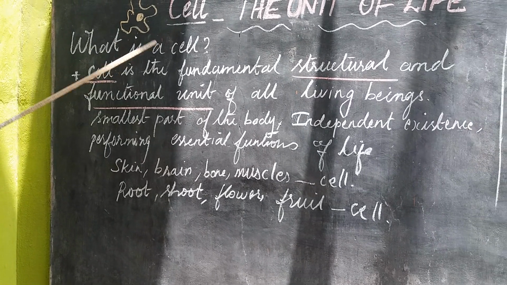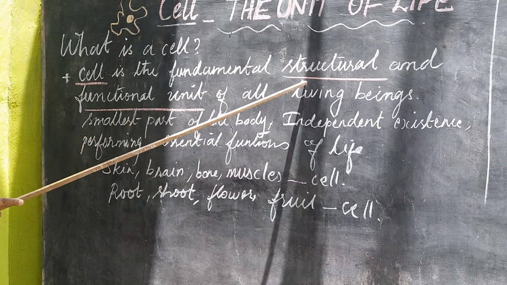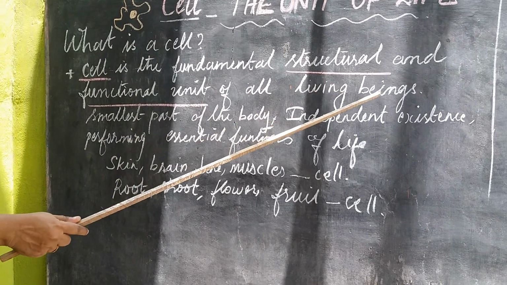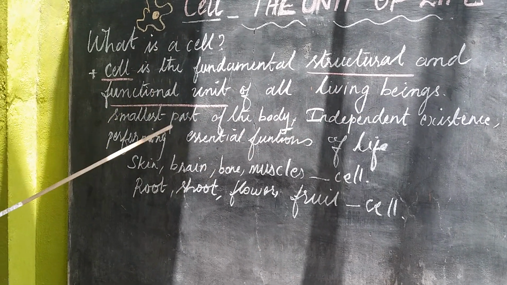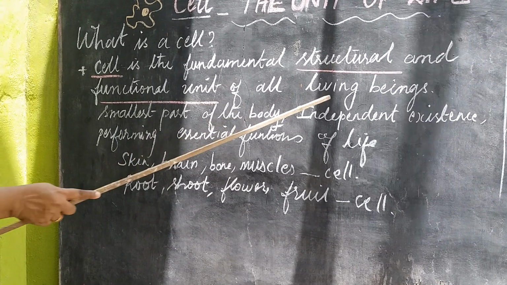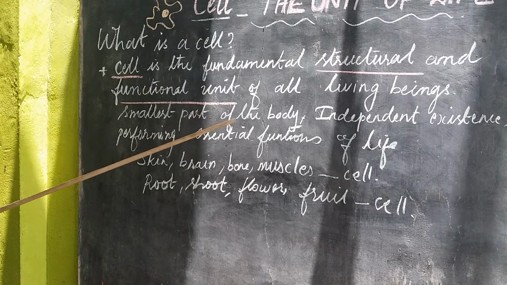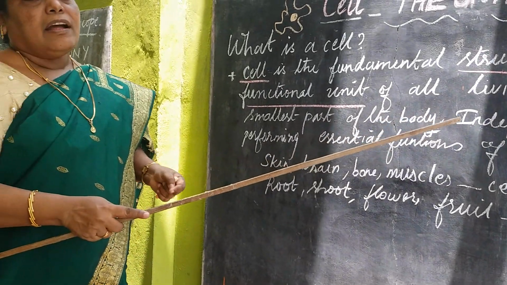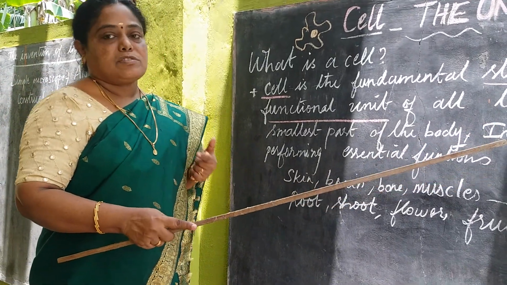So, what is a cell? Cell is the fundamental structural and functional unit of all living beings. It is the smallest part of the body. Independent existence. What is independent existence? A particular cell can perform the entire function of its body.